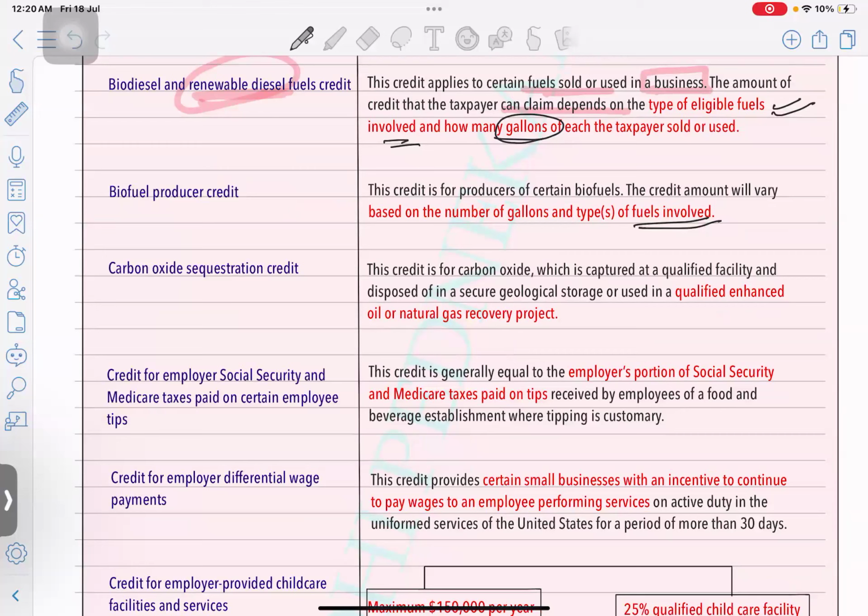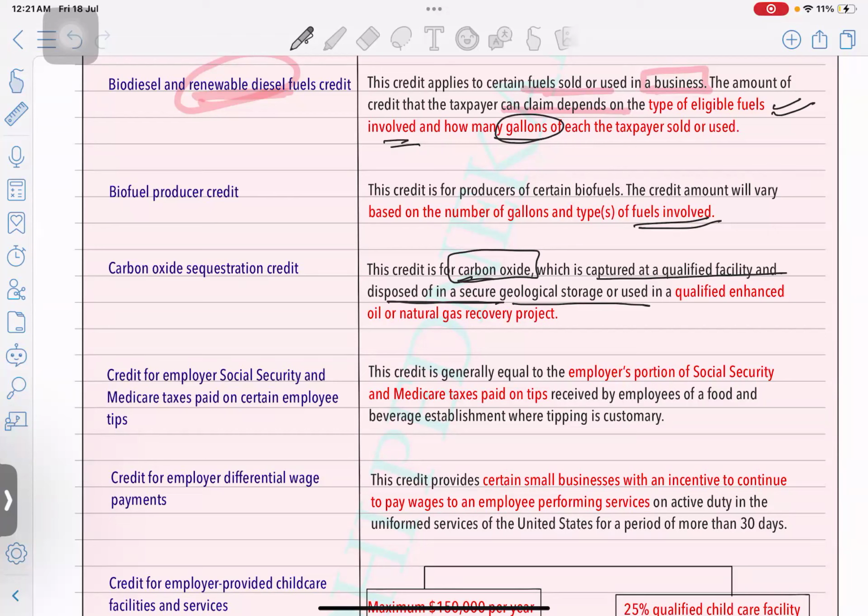That's related to a specific carbon oxide which is generated, captured at the qualified facility and disposed of in secure geological storage. So it's something, a waste product, right? Because you're disposing of it in a proper way that doesn't affect the environment, you will get this credit.